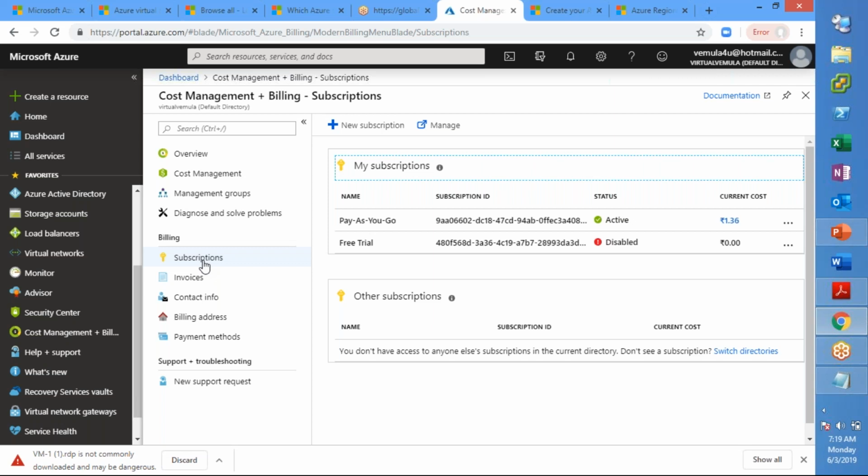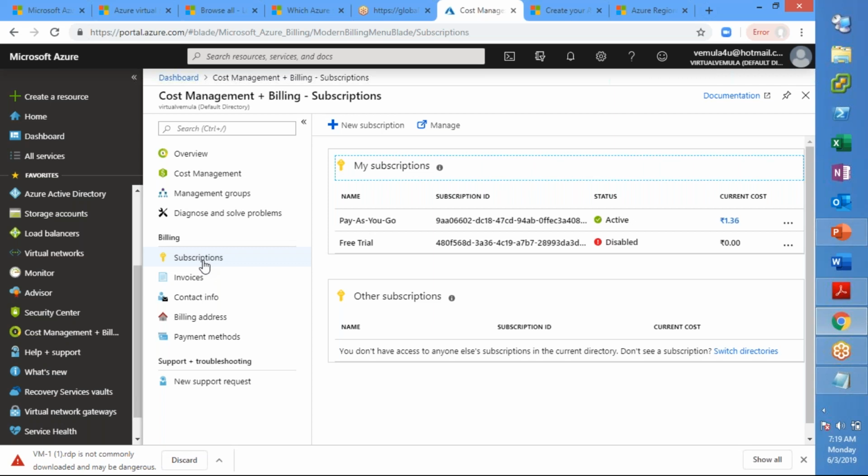So if you are an organization which has multiple subscriptions, you can put your billing based on certain project requirements as well. If I have 10 projects, I can create 10 subscriptions, and I'll create billing for those individual projects, project wise. That is the advantage you get when you go with subscriptions.